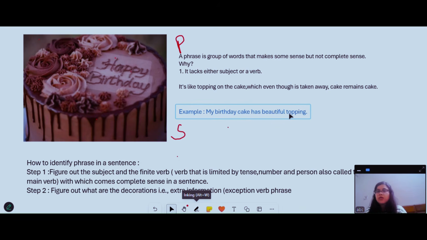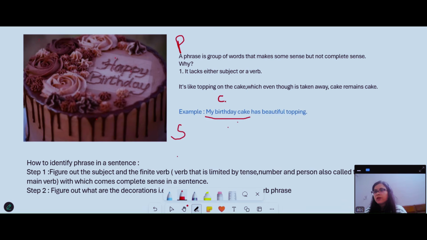Yes, so what we are talking about? We are talking about my birthday cake. So this will become the subject. Now you see, my birthday cake is the subject. What is the verb? Verb is has.